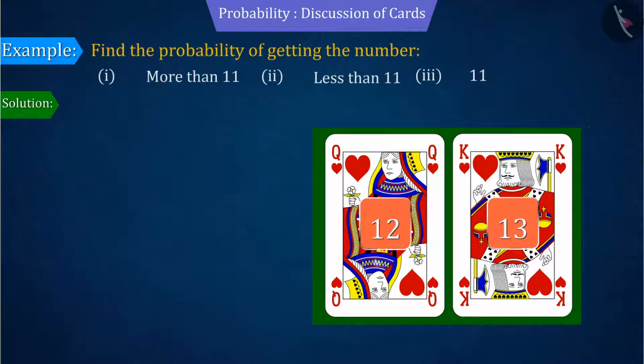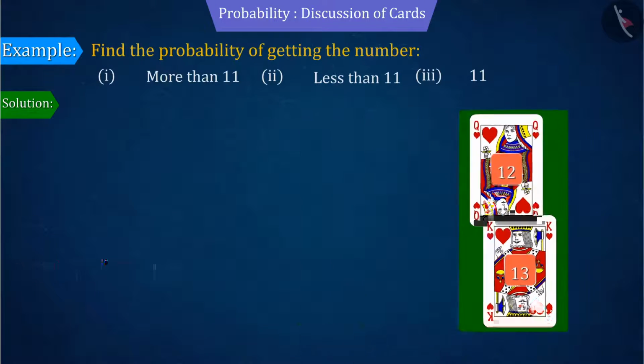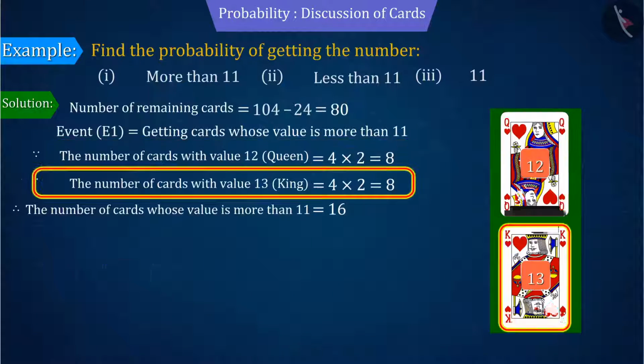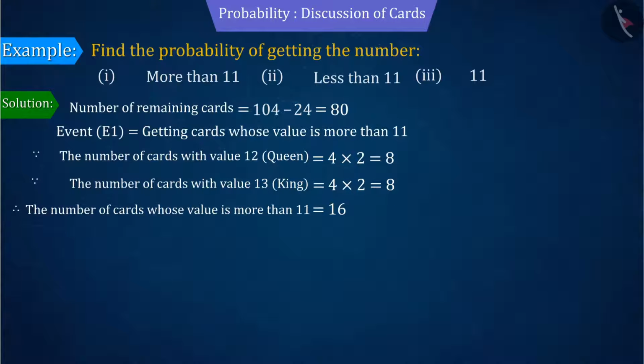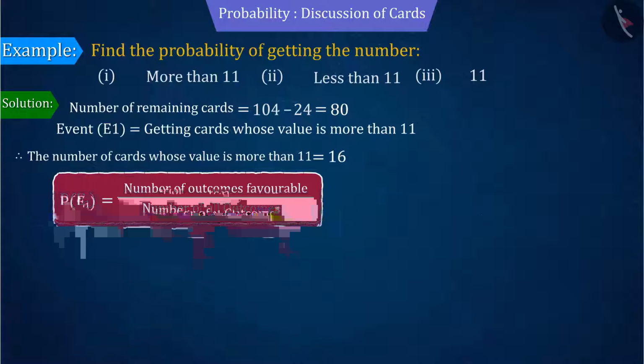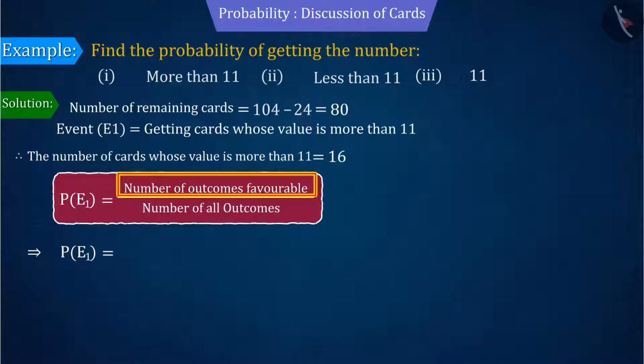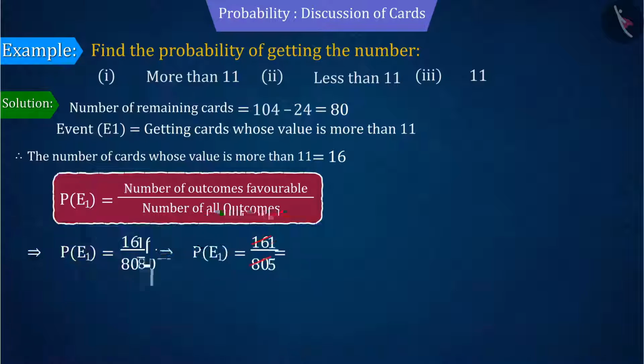Right answer. From the remaining cards left, we can tell that we have a total of 16 cards of queen and king. That is, with the help of the probability formula, we can say that the number of outcomes favorable to the event is 16 and the number of all possible outcomes is 80. On solving this, the probability of getting cards whose value is more than 11 is 0.2.